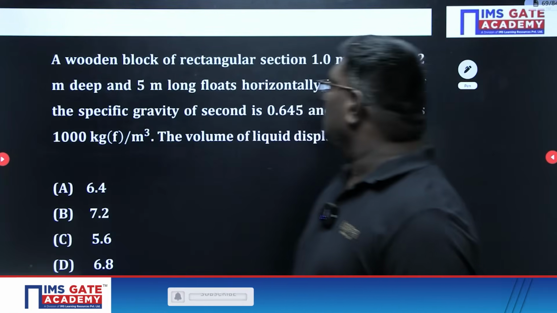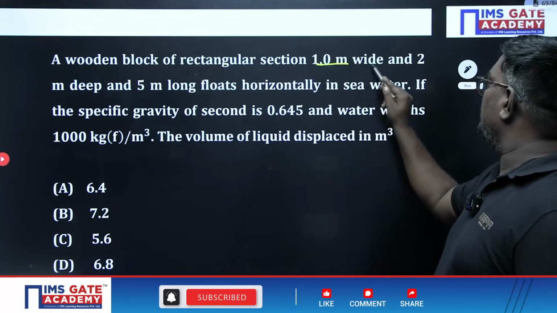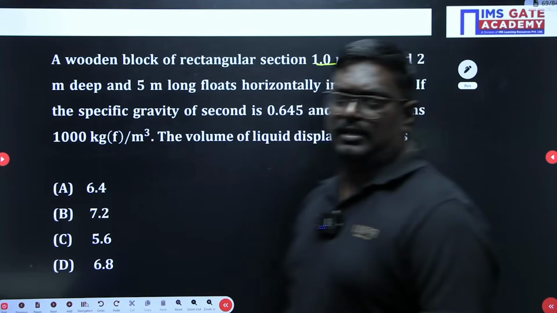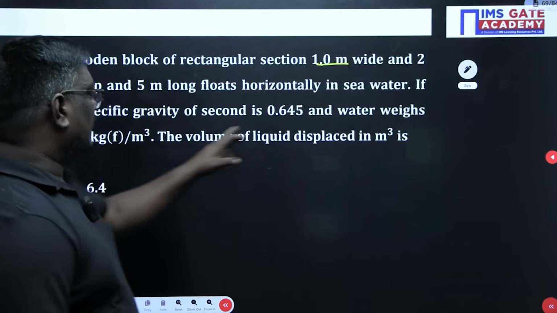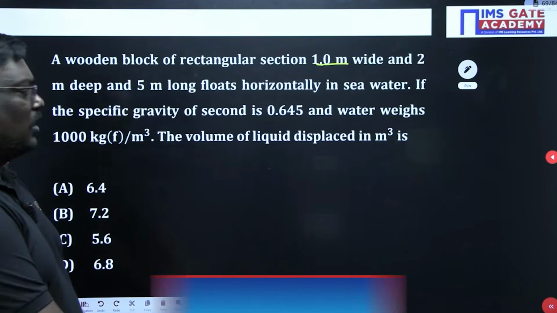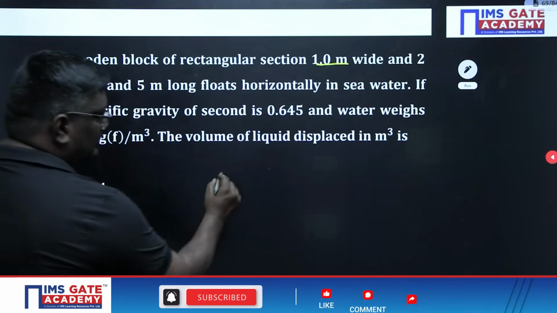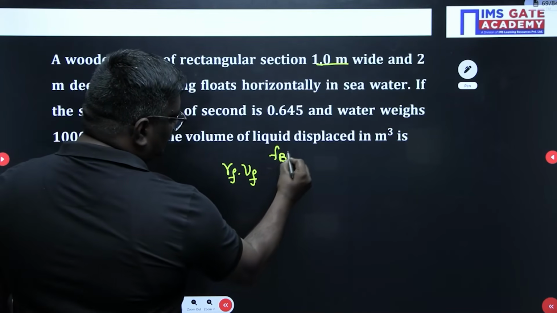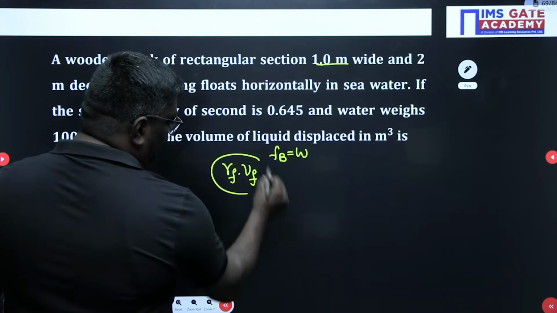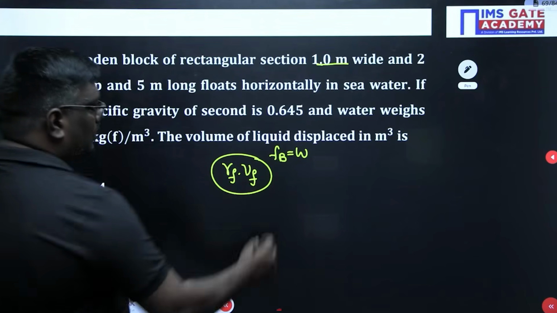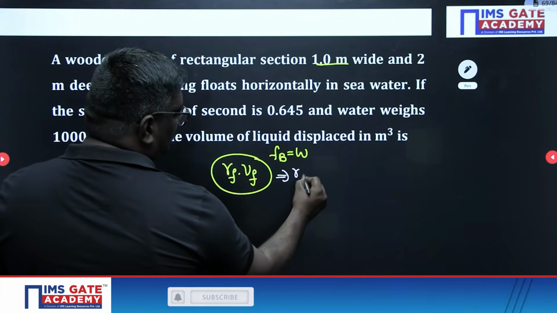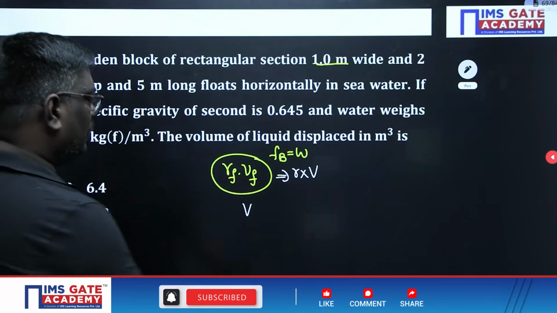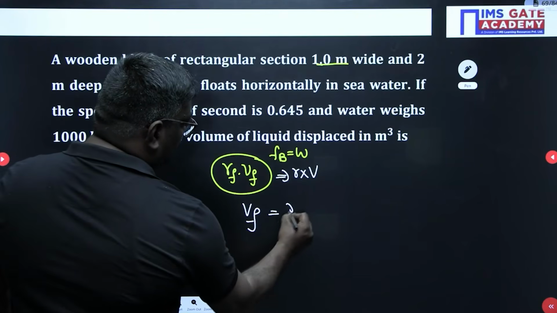Now, a wooden block of rectangular section 1 meter wide, 2 meter deep and 5 meter long floats in seawater. Here, if the specific gravity is given, the volume of the liquid displaced is asked. So buoyancy force is equal to weight, sir. Density of the fluid into volume of the fluid displaced is equal to density of the material into its volume. So gamma by gamma F into V.